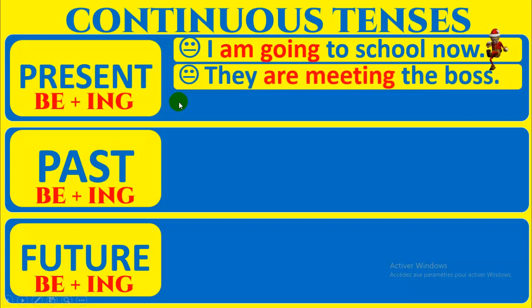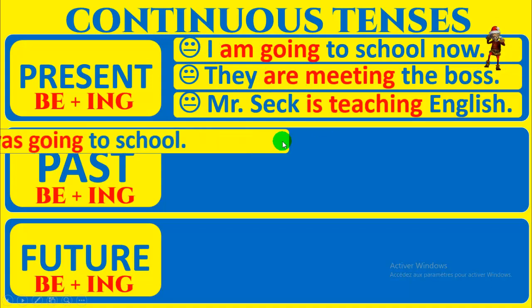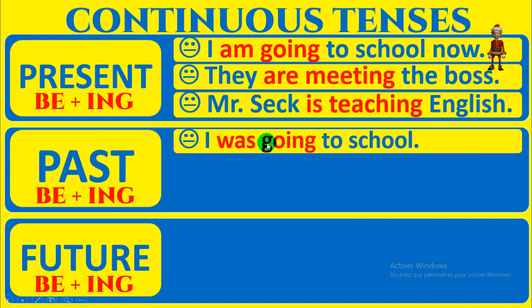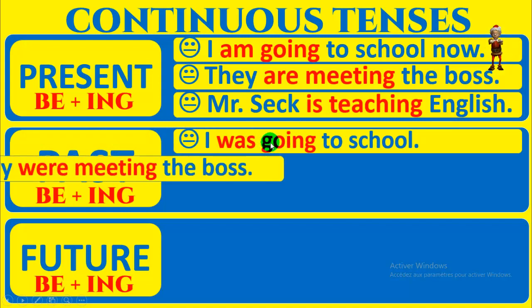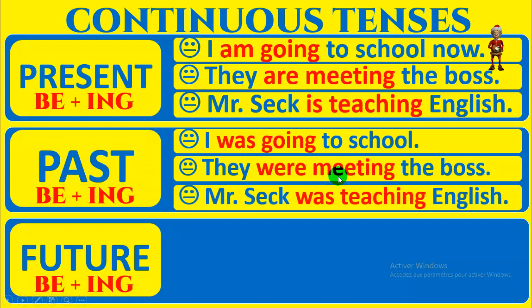They are meeting the boss. Mr. Sek is teaching English. Donc, le présent continuous, to be au présent plus ing. To be au présent: am, are, is, plus ing form. Past continuous, to be in the past: was, were, plus ing, were meeting. Mr. Sek was teaching English.